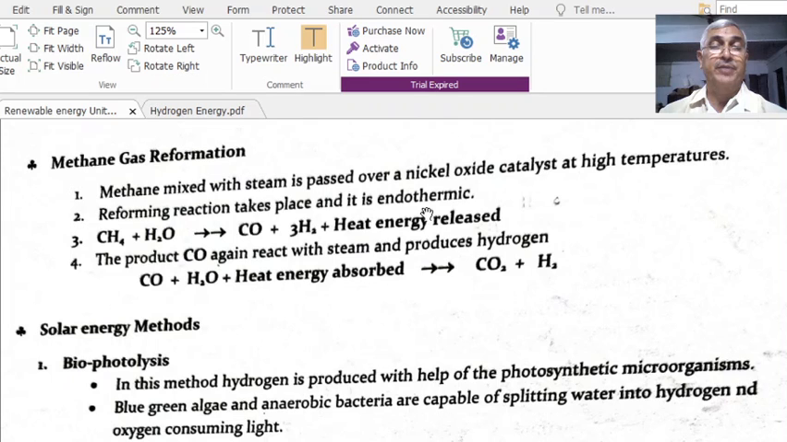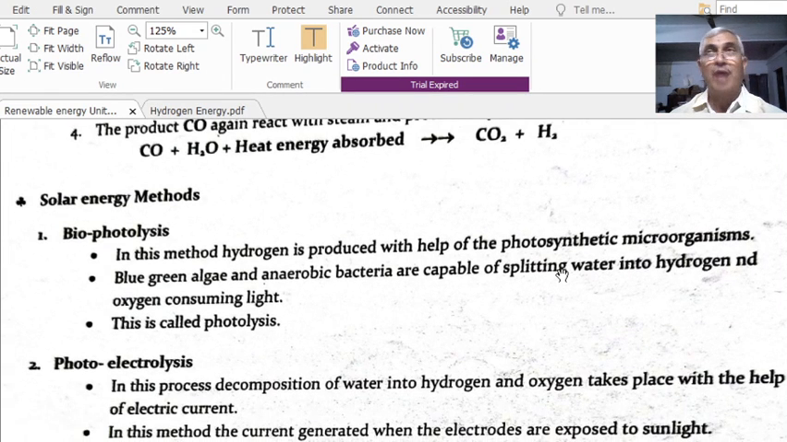Reformation means formation will change. That's why CH4 plus H2O gives rise to CO plus 3H2, and heat is absorbed. The product CO again combines with steam, with water, and we know that it will produce carbon dioxide and hydrogen. That's why methane reformation is also one of the very interesting methods in which we get hydrogen along with carbon dioxide.